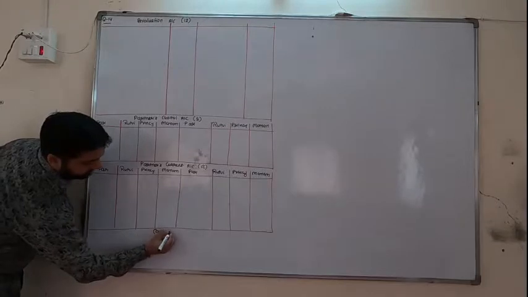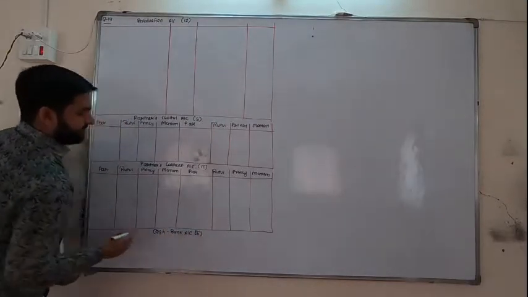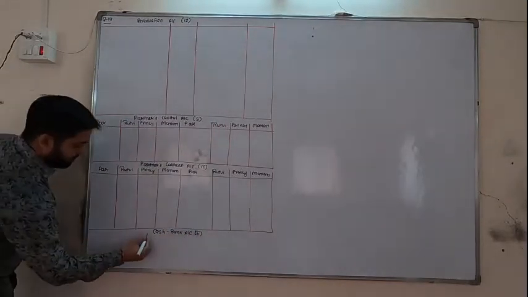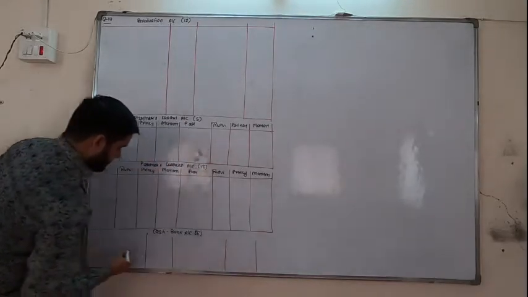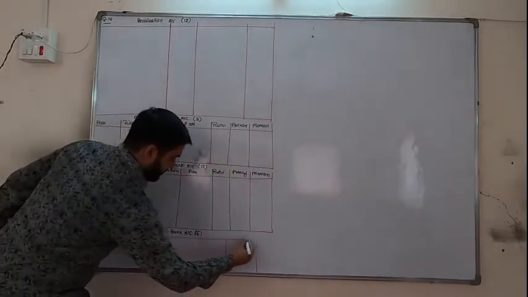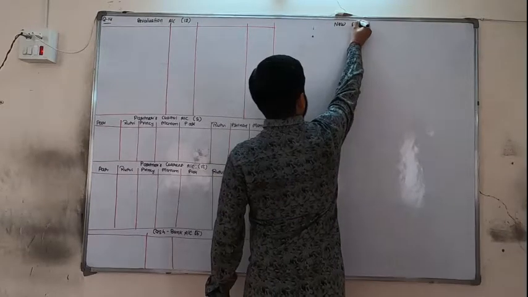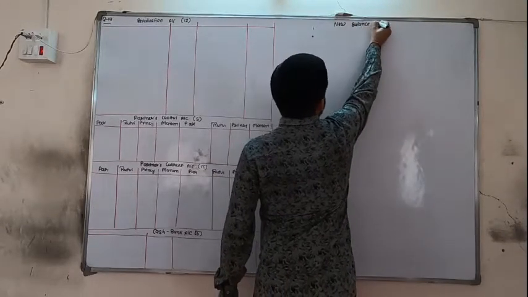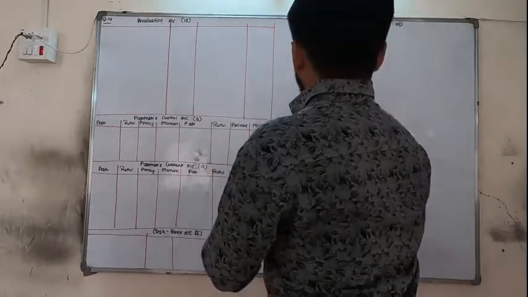Next, cash bank account. Draw it for 6 lines. Next, new balance sheet. Draw it for 20 lines.